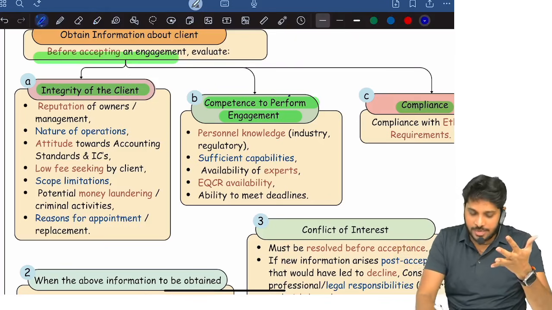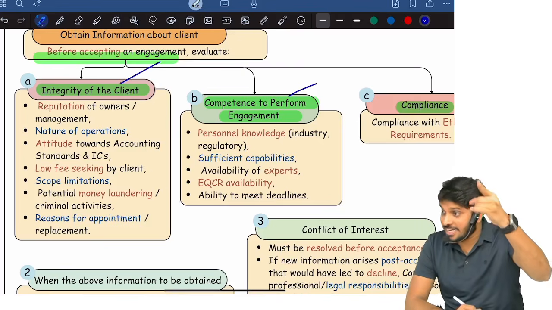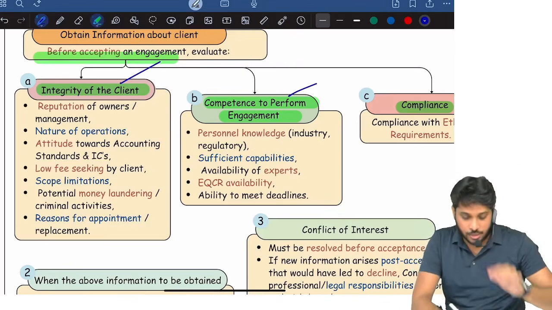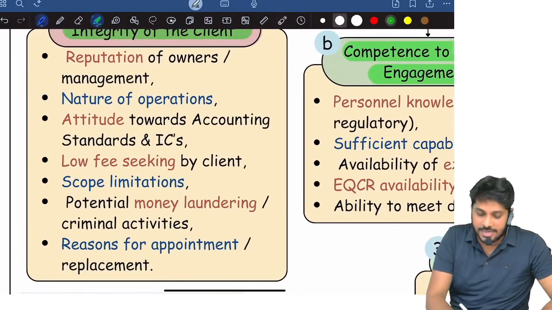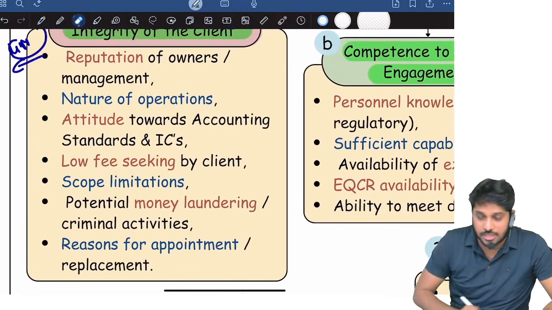Second one, competence you need to check. 3, integrity. Client has to be good first. That also you should check. Now, integrity of the client. What will you check regarding integrity? This itself can be asked as a 4 marks question.